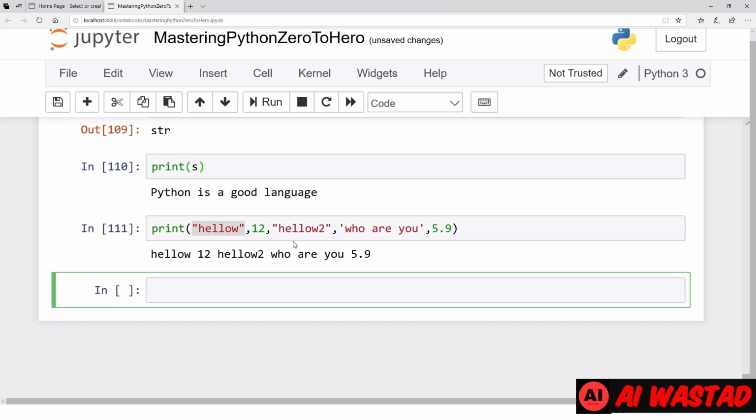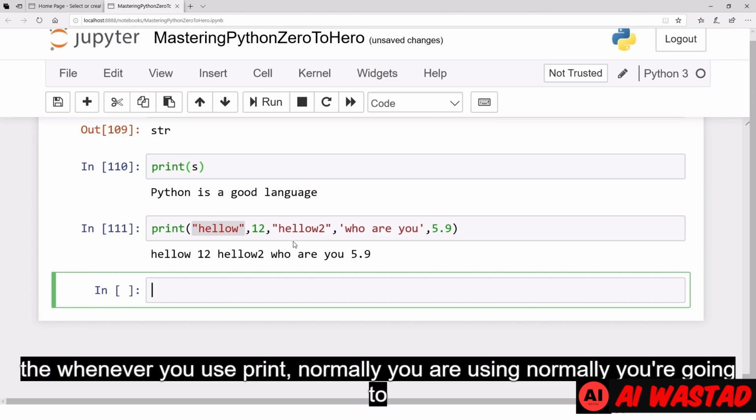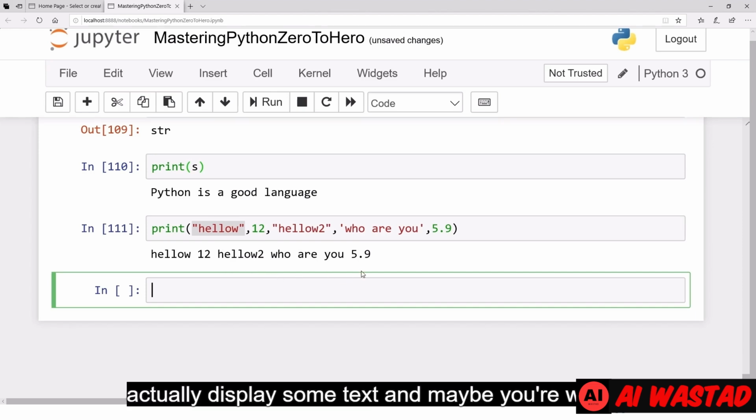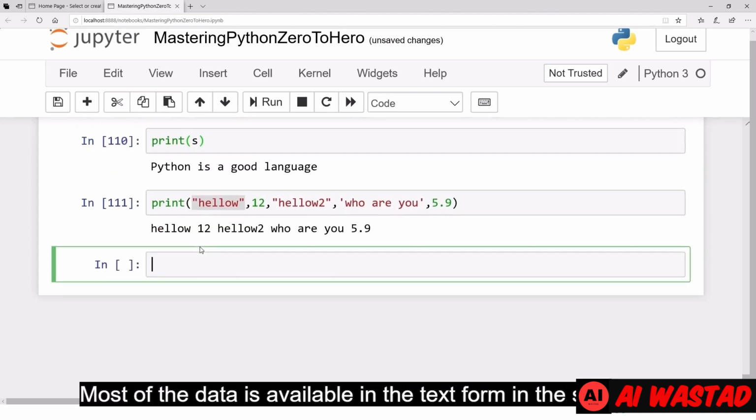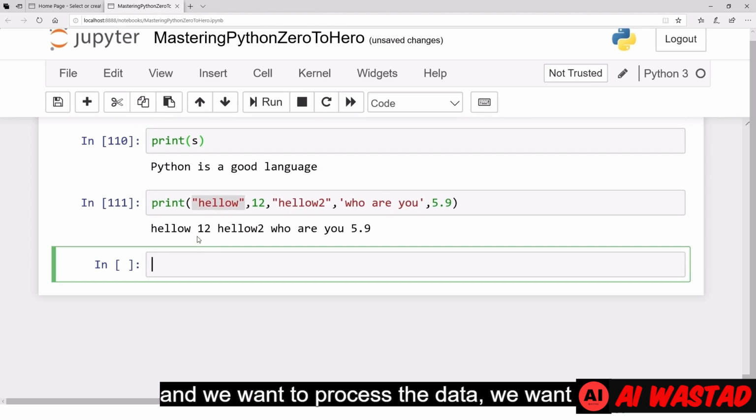This print function accepts strings and all these kinds of things. Normally, whenever you use print, you're going to display some text, and maybe you're writing that text into some file and so on. So this string is highly useful. Most of the data is available in text form, in string form, and we want to process the data.